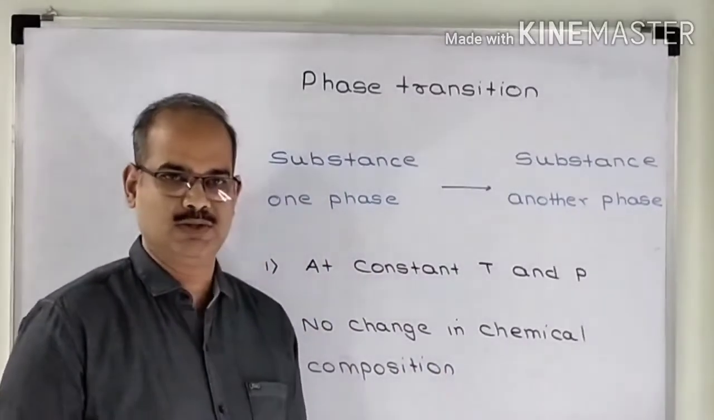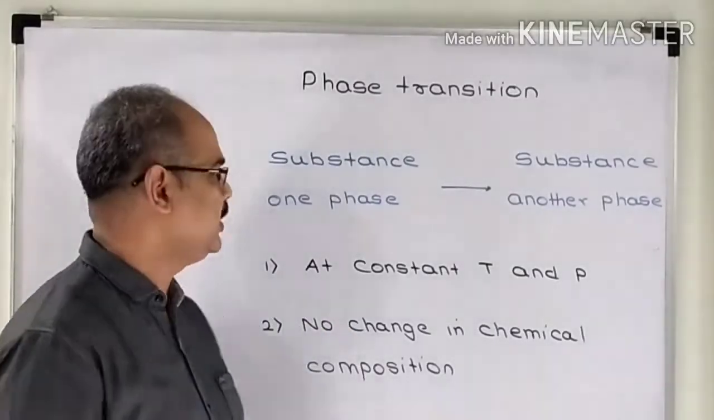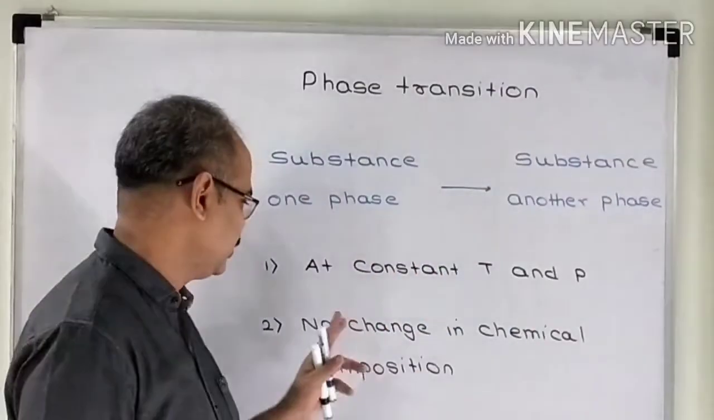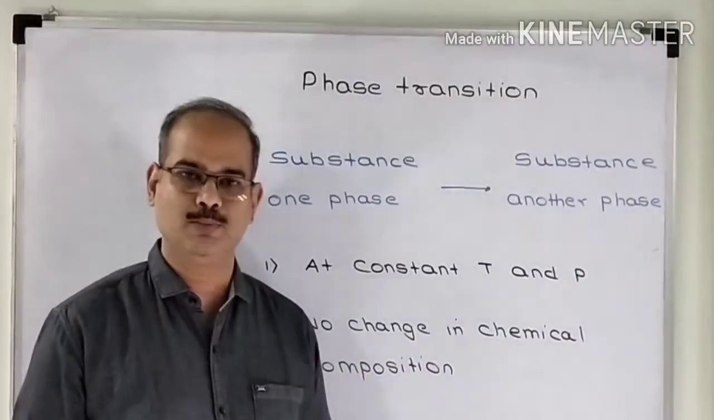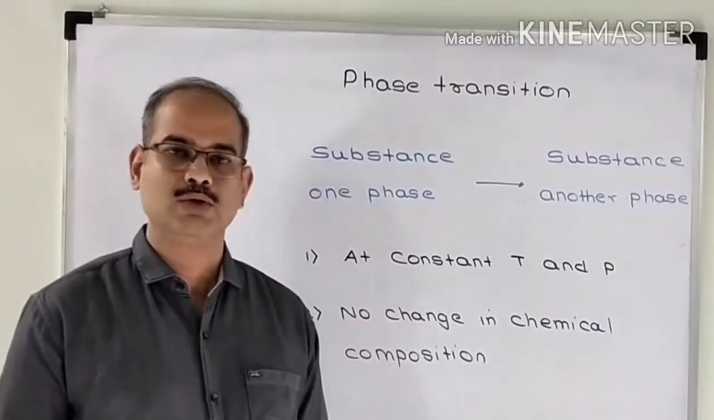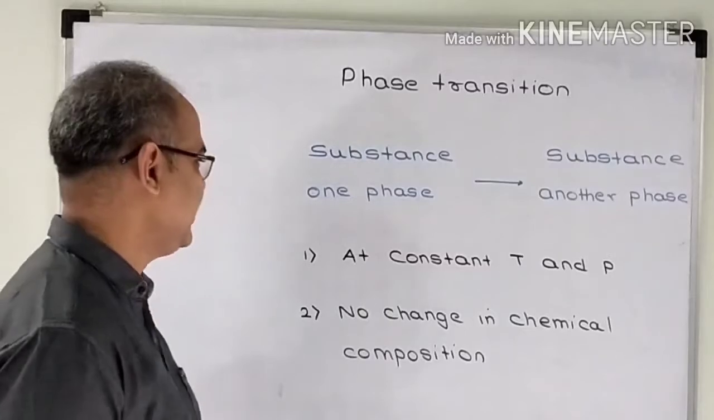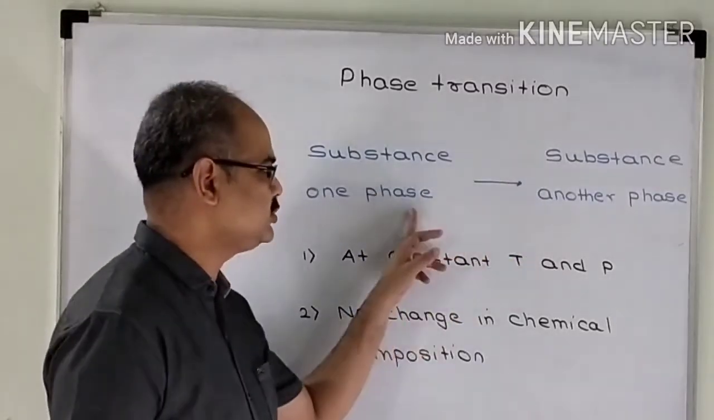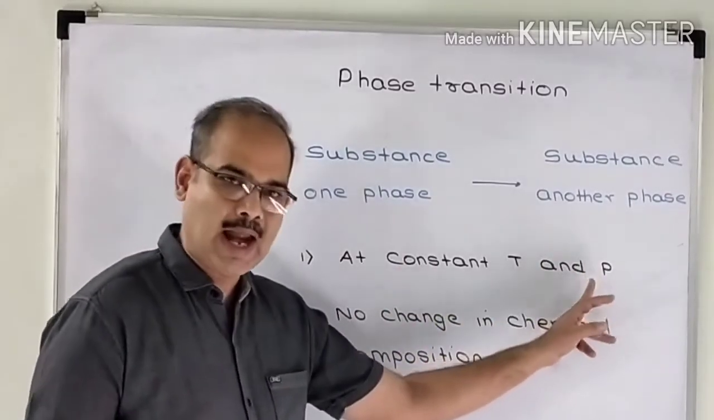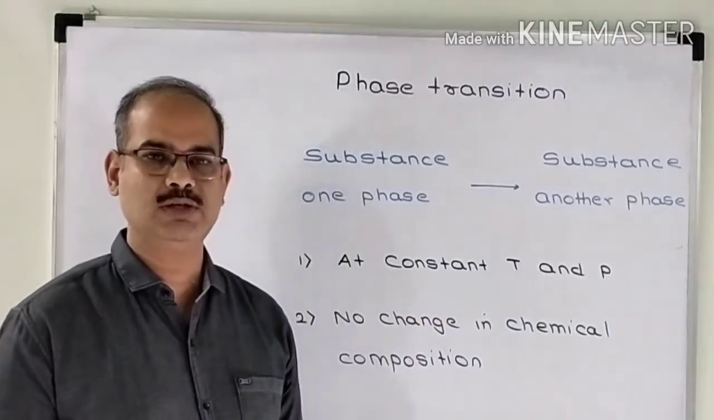of the substance. So what is enthalpy of phase transition? Enthalpy change taking place during a phase transition at constant temperature and pressure without undergoing any change in chemical composition is enthalpy of phase transition. It is the enthalpy change taking place during the phase transition of a particular substance at constant temperature and pressure when there is no change in chemical composition of the substance.